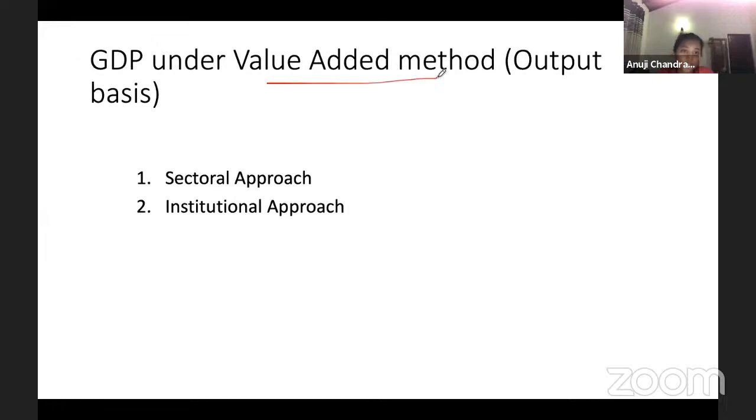When we talk about the GDP under the value added method, I said before, there are two main approaches, called the sectoral approach and the institutional approach. In the sectoral approach, we calculate the GDP by calculating the output of each production sector of the economy. I'm pretty sure you all know there are three sectors in the economy.